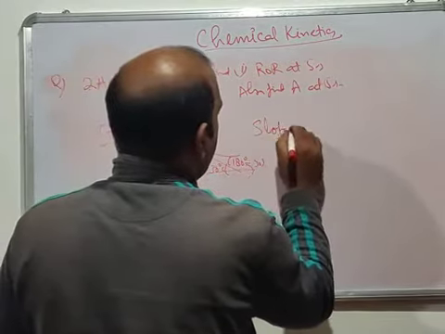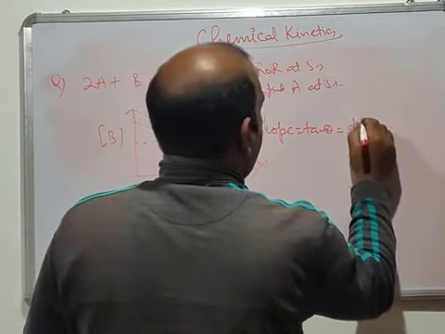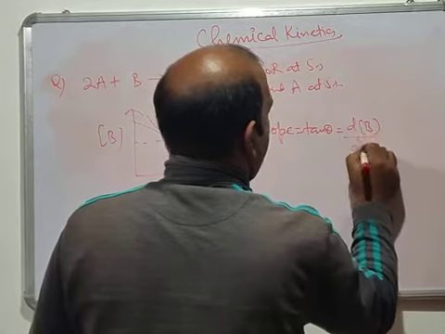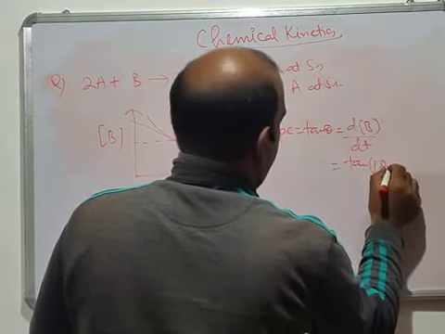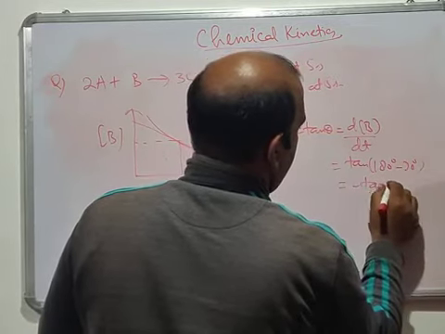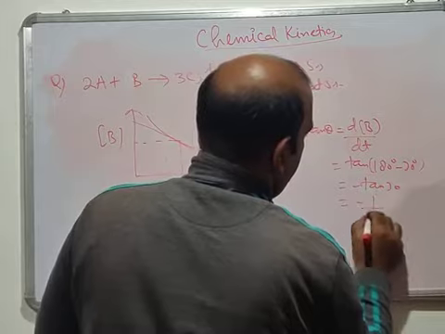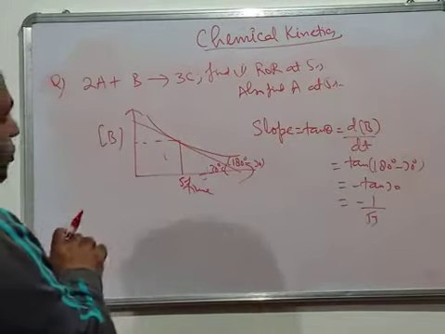Very easy question. Slope is equal to tan theta, which is dB by dt, equal to tan of 180 minus 30, which is minus tan 30, which is minus 1 by under root of 3. So now we got this slope.